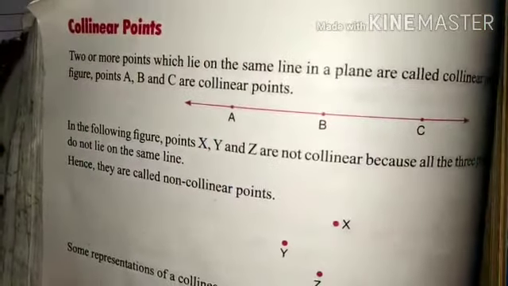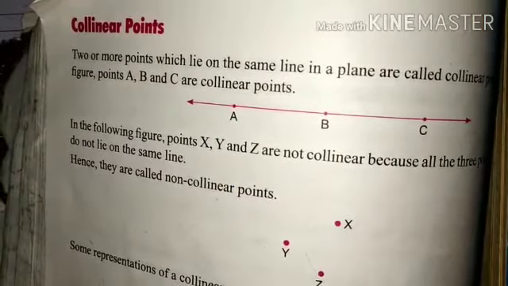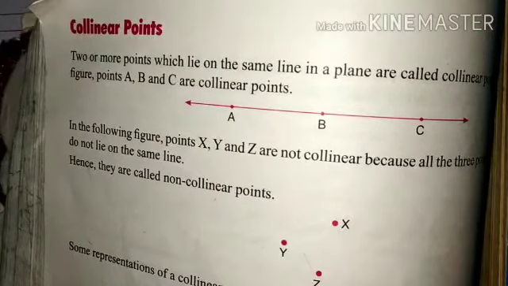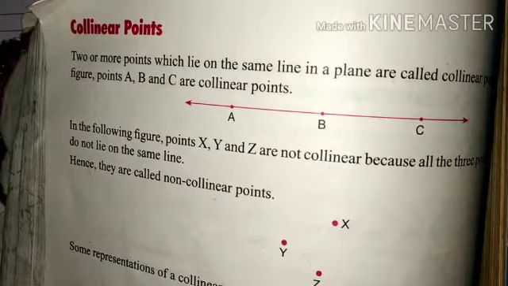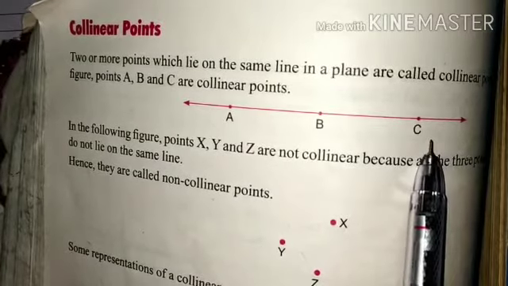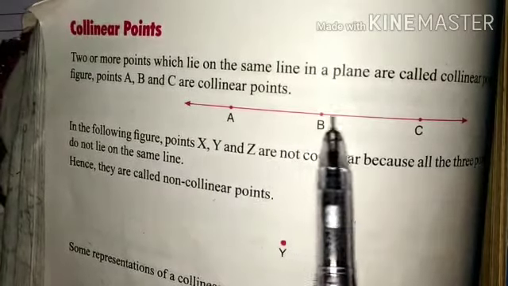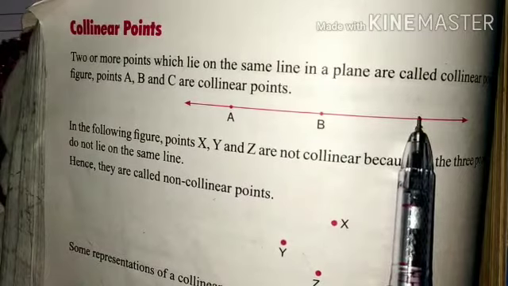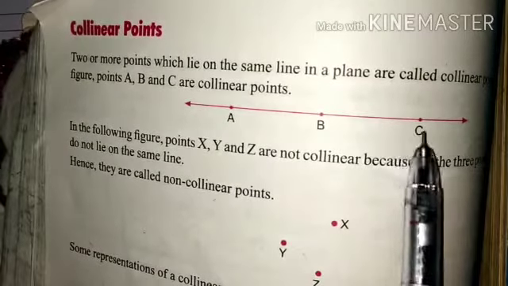Next, collinear points. Two or more points which lie on the same line in a plane are called collinear points. Here A, B, C are collinear points as they are lying on the same line in a plane.